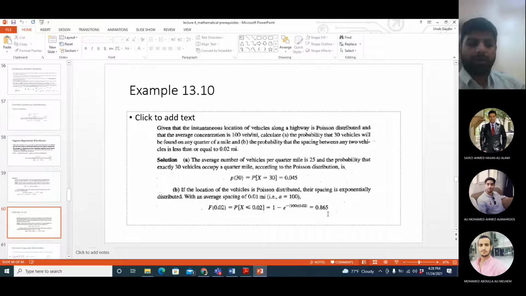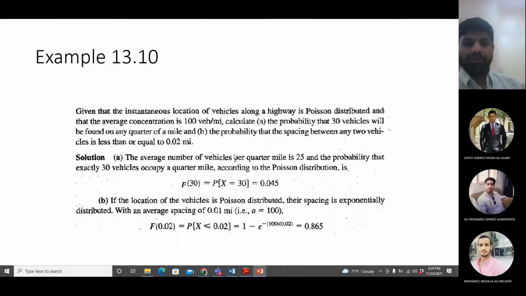If you haven't got a hold of this up till now, then we have another example which may clarify things further. Given that the instantaneous location of vehicles along the highway is Poisson distributed and the average concentration is 100 vehicles per mile. Now, another name which we have given to concentration earlier was density. People who have taken advanced traffic with me last semester may have a better idea about this term. Density is number of vehicles per mile, which you can see here as well.